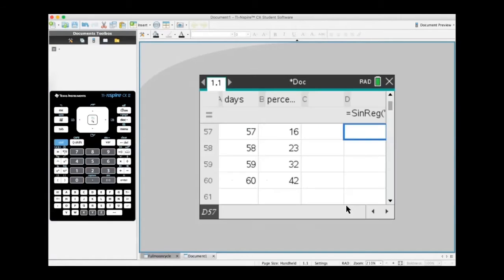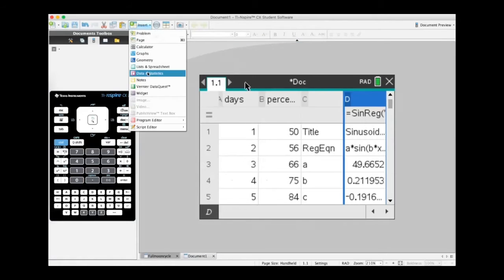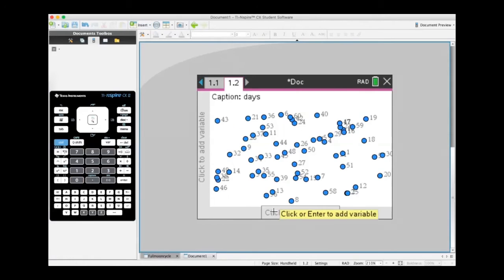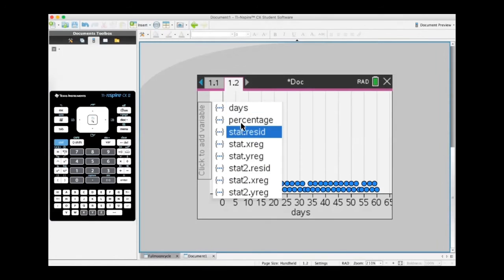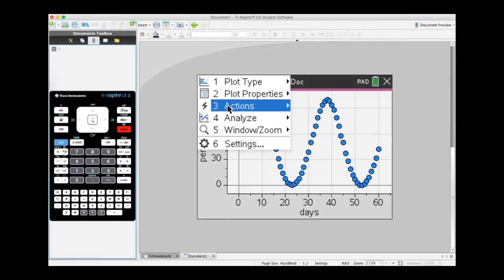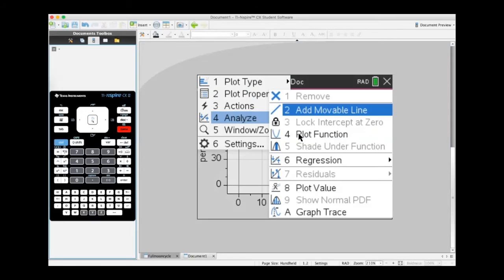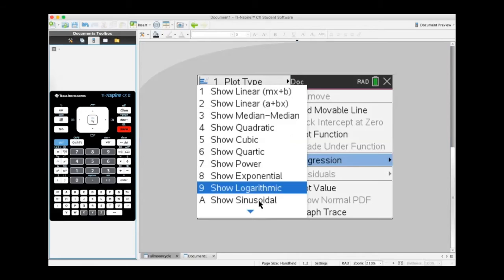Now, we want to visualize this equation. To do this, we have to add data and statistics page. Then we choose days as our x variable and percentage as our y variable. And now we have a visualized graph for our equation. To see the equation, we should select regression from the menu and click show sinusoidal.